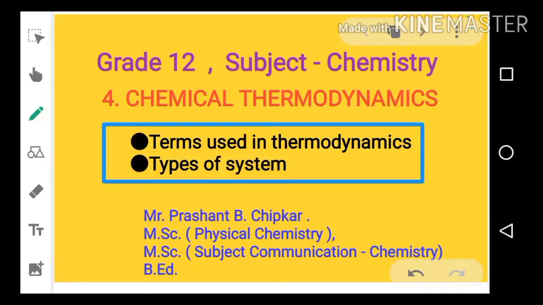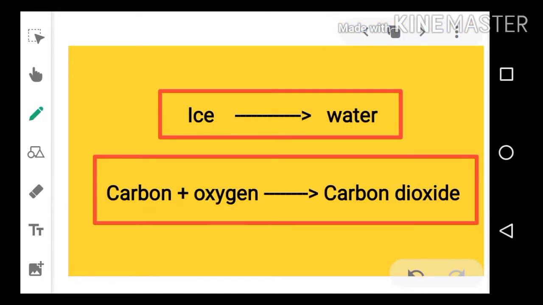Let's learn some basic concepts from chemical thermodynamics. Chemical thermodynamics is the branch of chemistry which deals with the study of energy changes which are taking place in any chemical or physical processes. We know different chemical and physical processes.